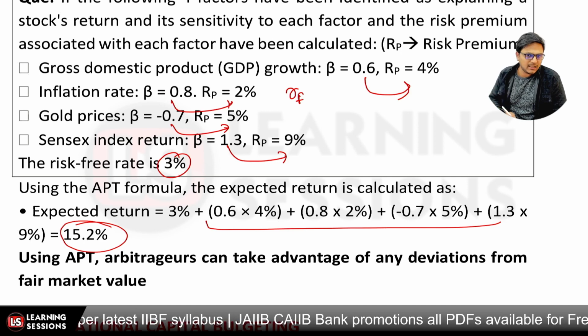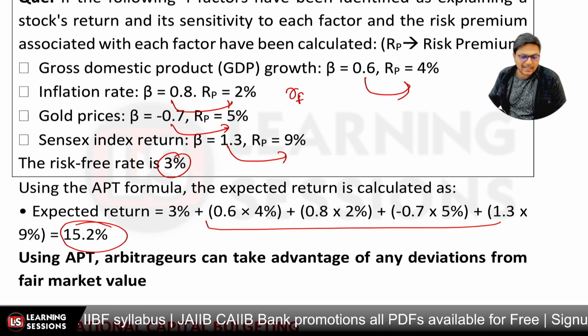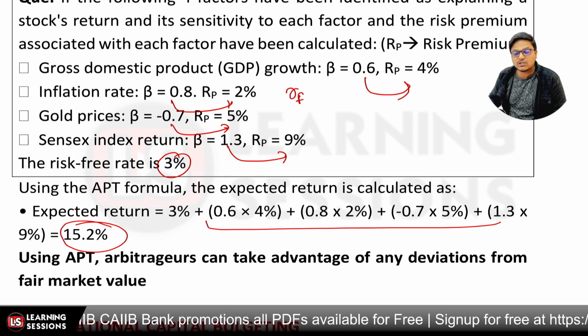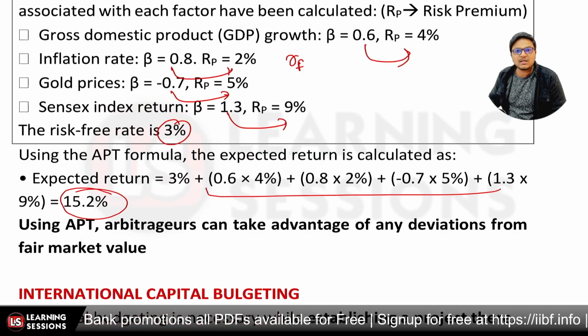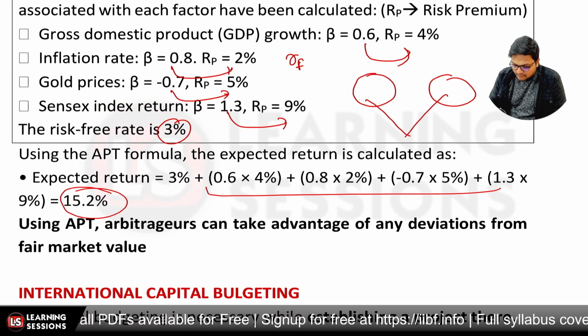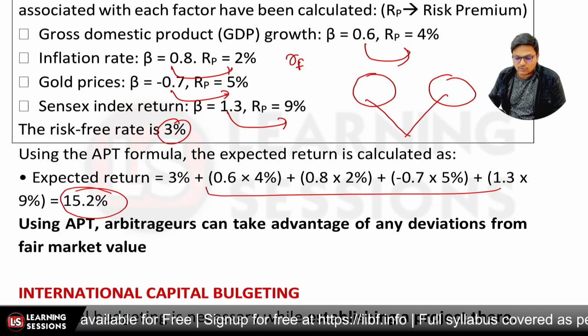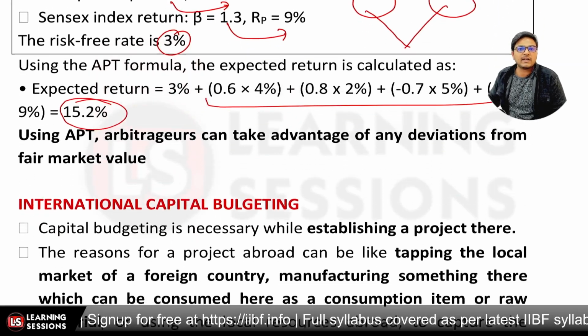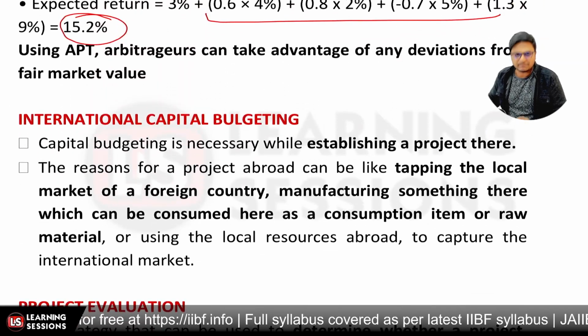And APT, that is the arbitrage pricing theory, helps the arbitrators take advantage of the deviations in the fair market value. Now, who are the arbitrators? They are those who deal in different markets at the same time, exploiting the conditions of the different markets so as to make profits out of them, right? That's particularly related. Then after that, it's related to international capital budgeting.